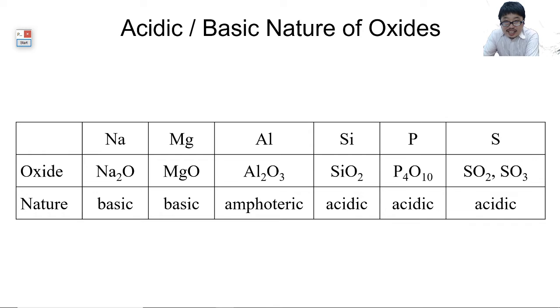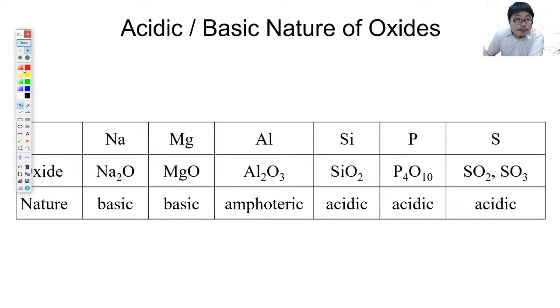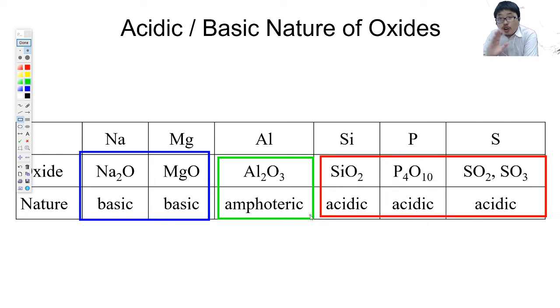We are basing this acid-base classification on Bronsted-Lowry acid-base theory. For the first two, we call them basic. For the last three, we call them acidic oxides. And only the middle one, we call amphoteric.